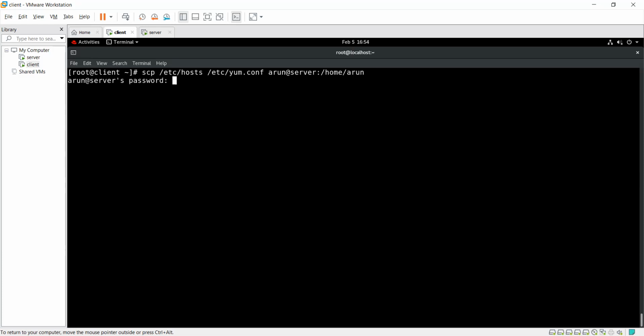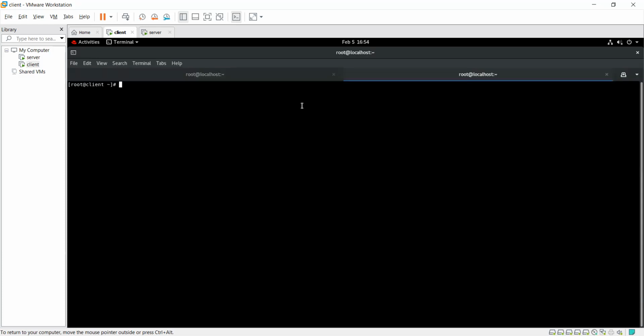Yeah, now SCP our user, right, sir, in the server machine. Yeah, it's completely done. I will show you. Just a minute. I just open my second terminal, and in this terminal I SSH root at the rate server. Now cd /home/Arun, ll.